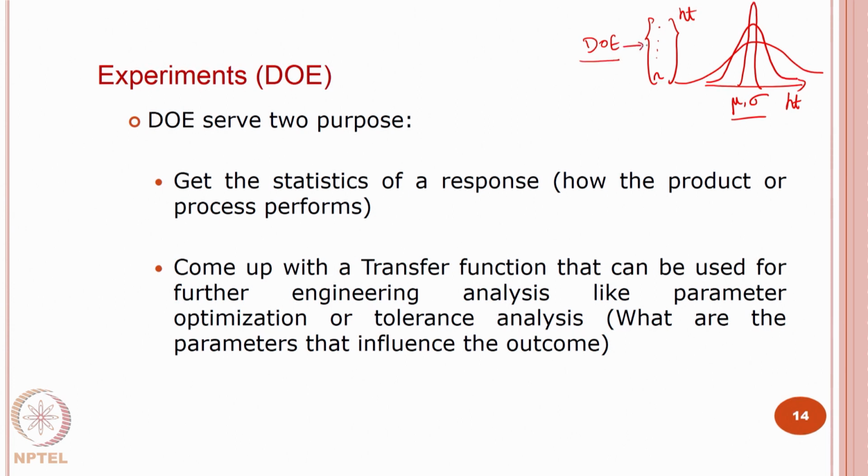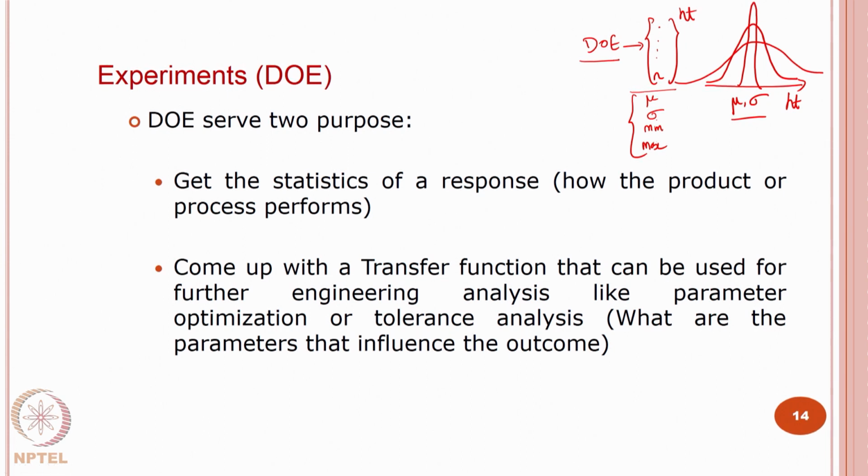Then I collect all these details. What I do after that is a different story, but what design of experiment lets you do is collect this information and then you can get your mu, sigma, statistics, you can say minimum, maximum, all that information. That is one thing.